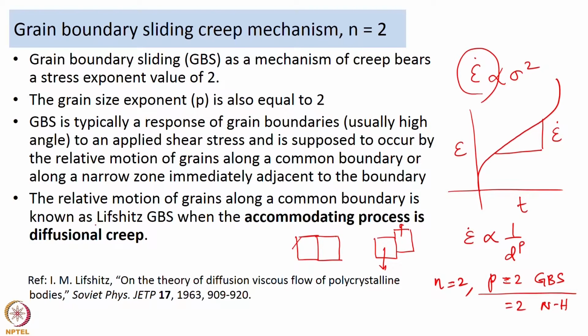This is a mechanism proposed by Lifshitz. He said when the relative motion of grains happens along a common boundary, it is known as Lifshitz grain boundary sliding. And of course, there has to be some form of accommodating process, and in the case of this mechanism, the accommodating process is diffusional creep. So, why do you need an accommodating process? Well, the reason is when,